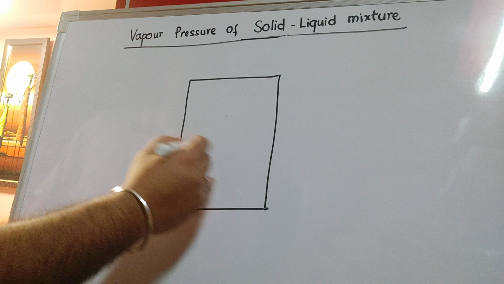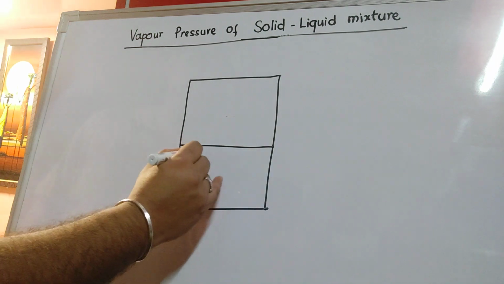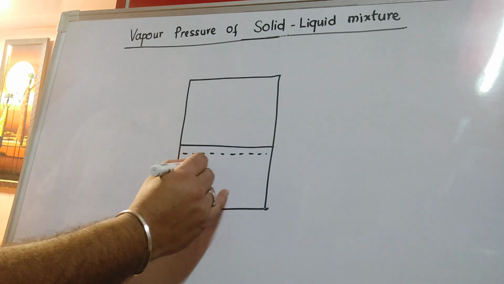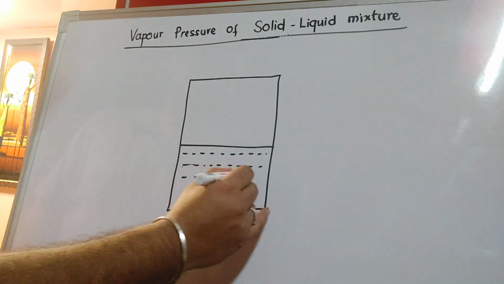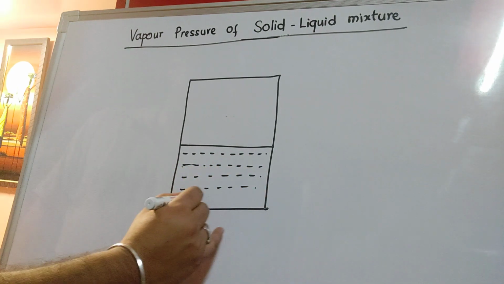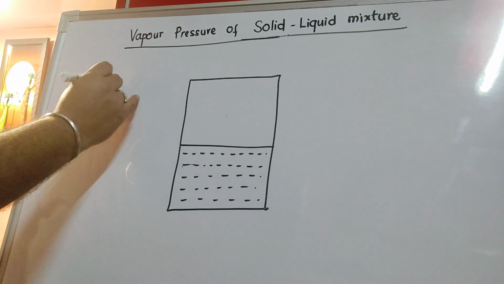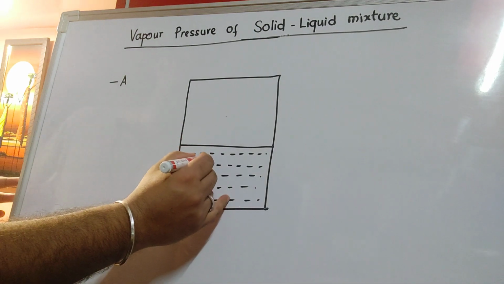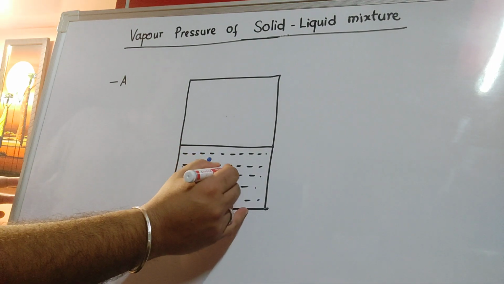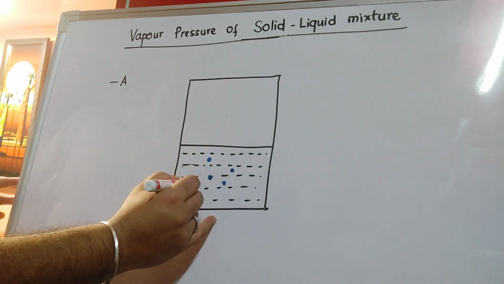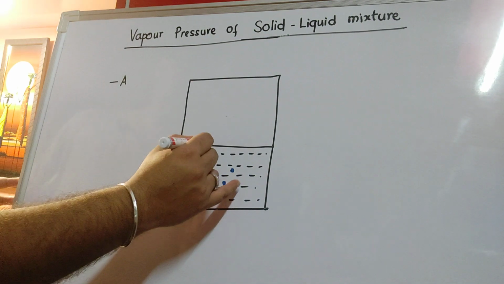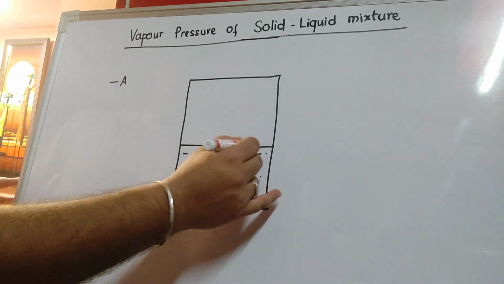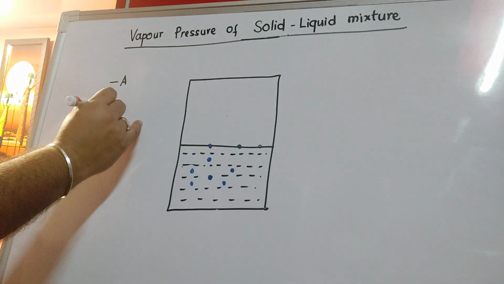Suppose I take again a closed vessel with some volatile liquid in it. Let us say the volatile liquid is A, and to this we are adding some non-volatile solid. So let us say non-volatile solid or solute is denoted by B.